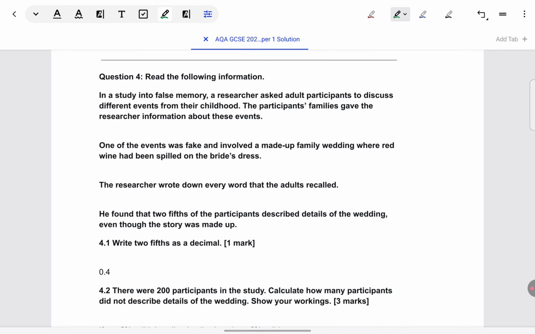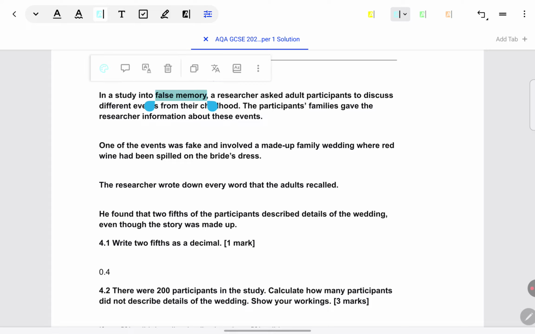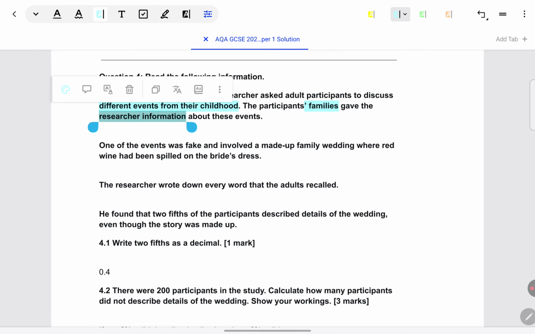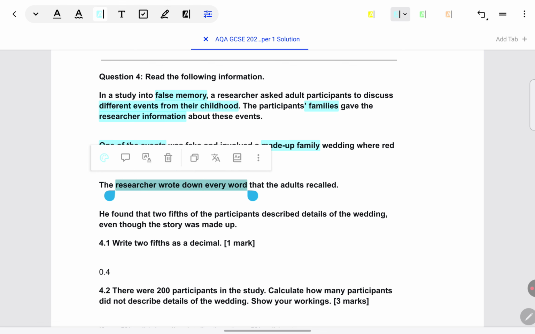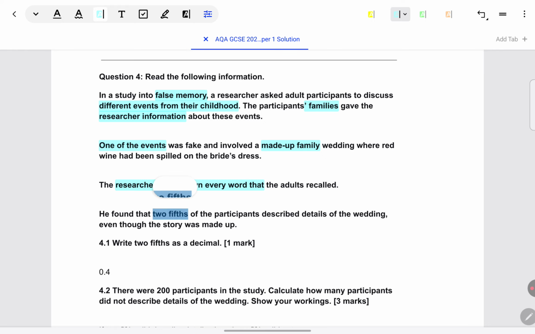First, we'll read some information, then there are questions. So let's read. In a study on false memory, a researcher asked adult participants to discuss different events from childhood. The participants' families gave the researcher information about these events. One of the events was fake and made up: a family wedding where red wine had been spilled on the bride's dress. This researcher wrote every word that the adults recalled. He found that 2/5 of the participants described details of the wedding even though the story was made up. Write 2/5 as a decimal. So, a mathematical question has been asked.